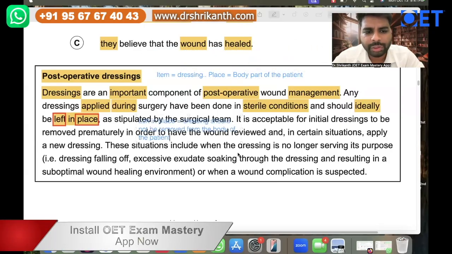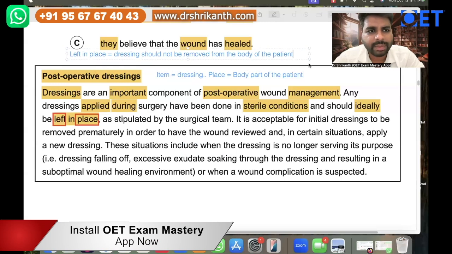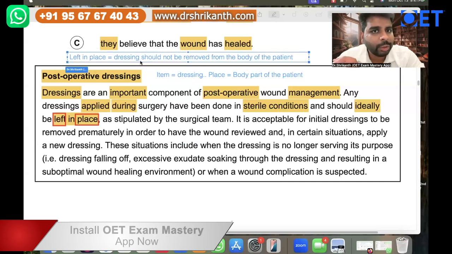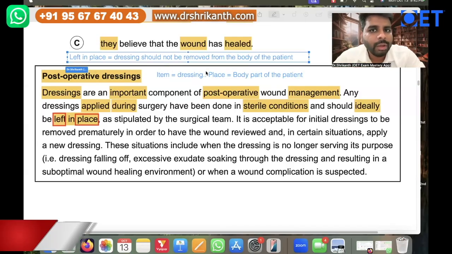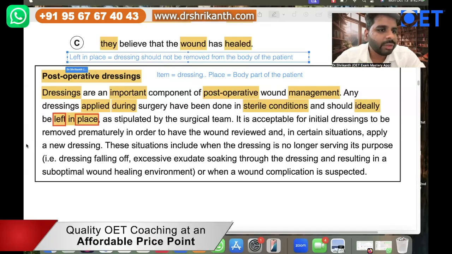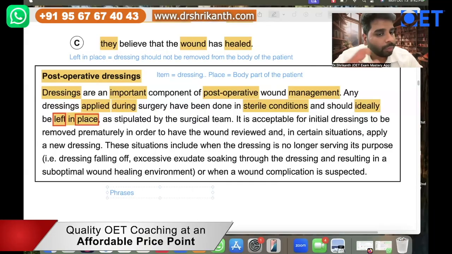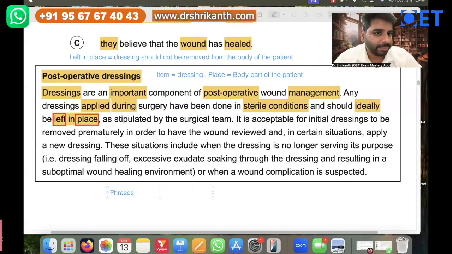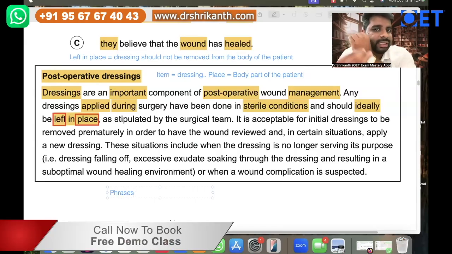So how many students understood that? Left in place basically means that the dressing should not be removed from the body of the patient. The OET will use these types of phrases, and you must be able to understand the meaning. Left in place means the dressing, the item, should not be removed.